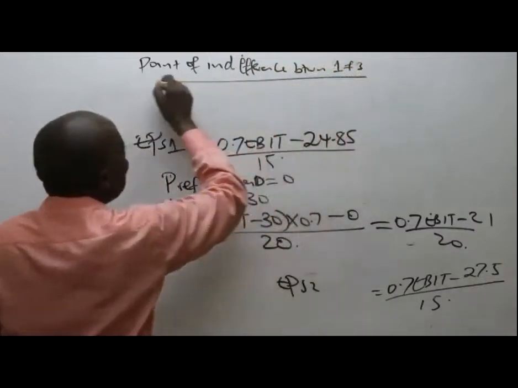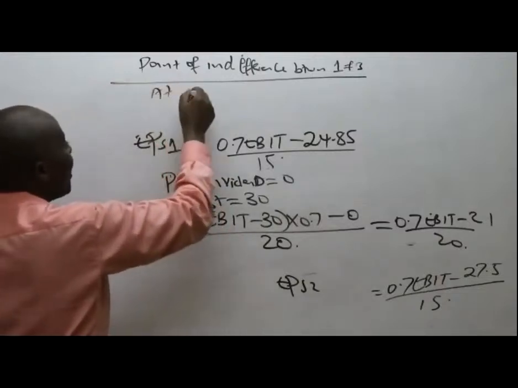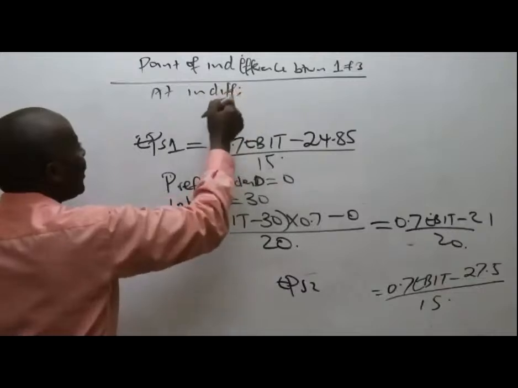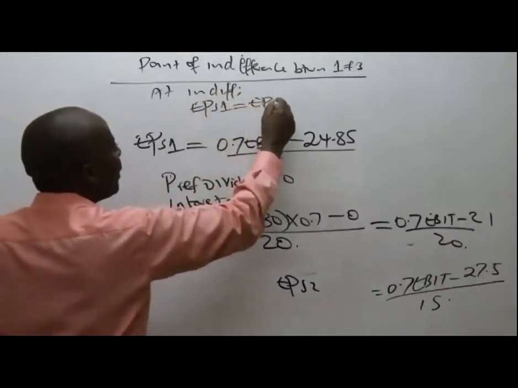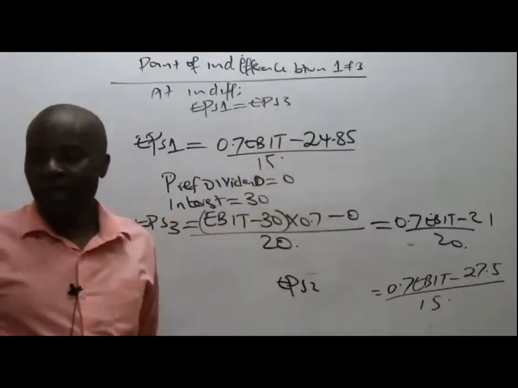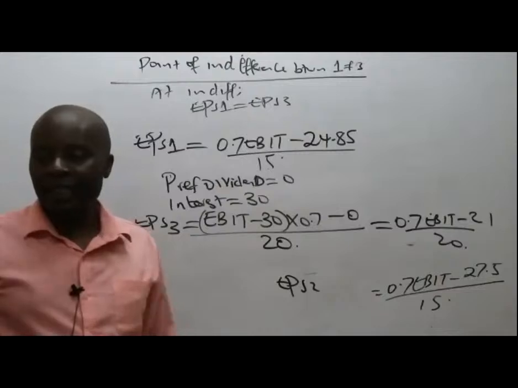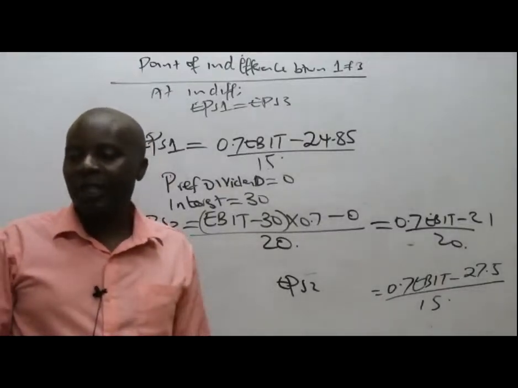So what I'll do is to say that at indifference, EPS 1 equals EPS 3.